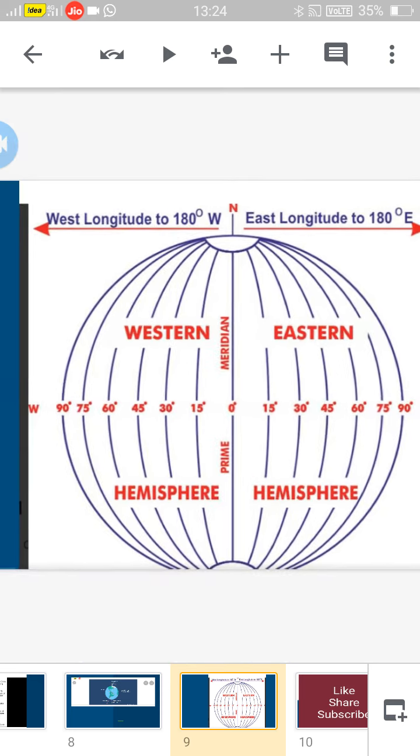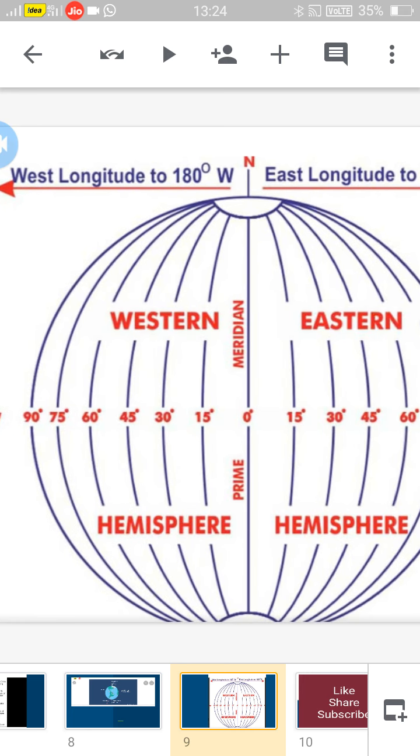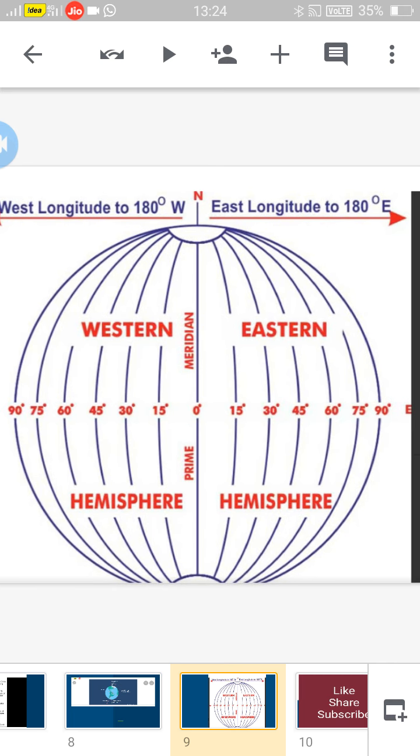Totally they are 360. These are also called meridians. Longitudes are also called meridians. Why? Every day each longitude will come against the sun, and at that time it will be 12 p.m.